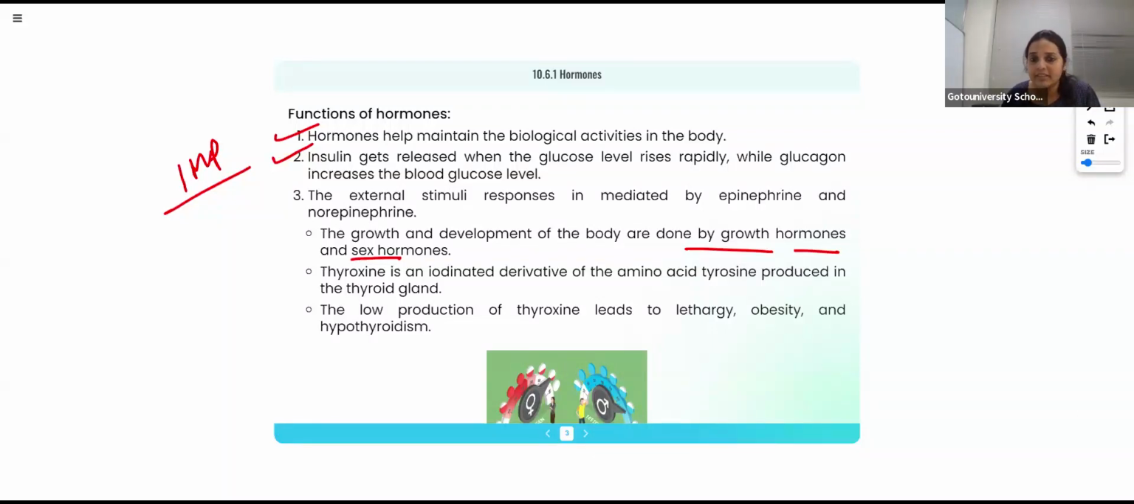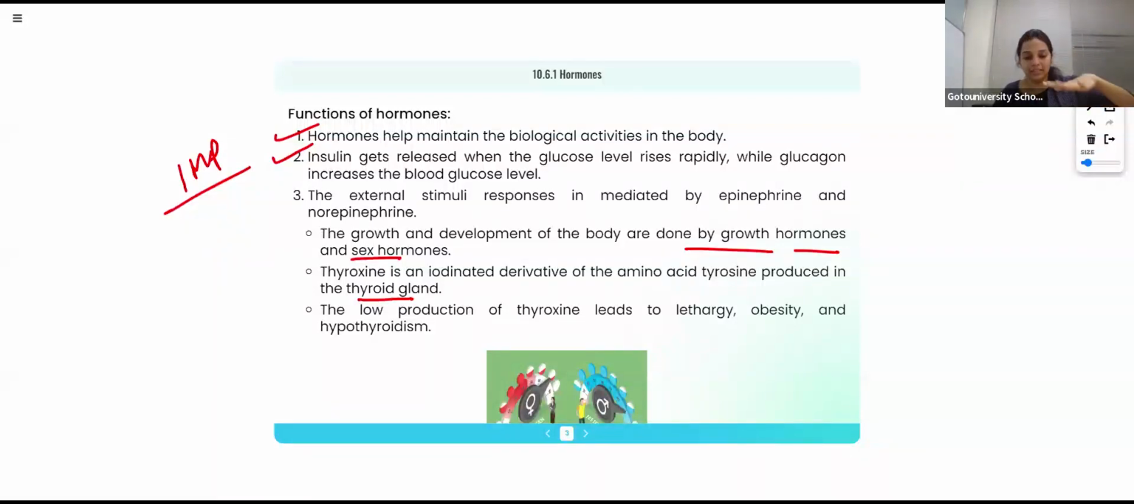thyroxine? It is an iodinated derivative of the amino acid tyrosine produced in the thyroid gland. The names of the glands, the functions, and the hormone produced by each one are all important. Then the low production of thyroxine leads to hypothyroidism. I told you hypothyroidism is there, hyperthyroidism is there. All of them are different conditions. If the hormone is higher than the particular amount, it will cause some disease. If it is less, it will cause another condition.